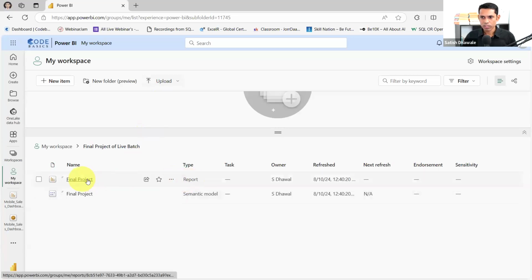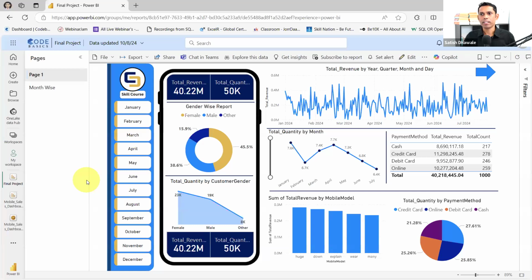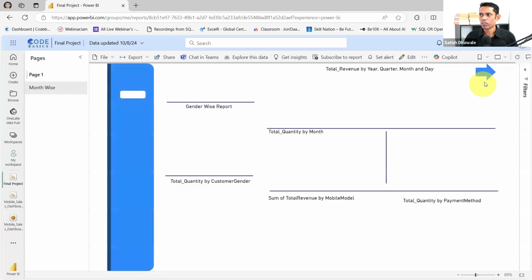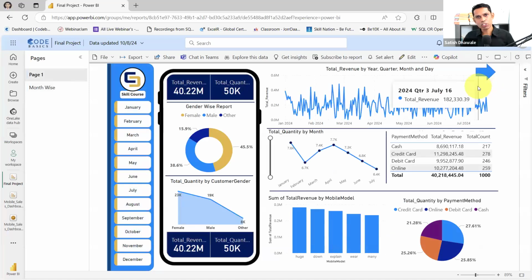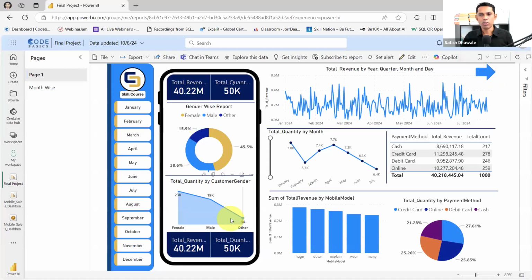Here it is, your report, and this is your data modeling. That is the data coming along with your file. So the report is online right now, and here it is. Now just click on this option. You don't need to press the control now. In Power BI Desktop, you need to press the control and click on this button, but here in the Power BI service you don't need to. You are getting your entire dashboard.